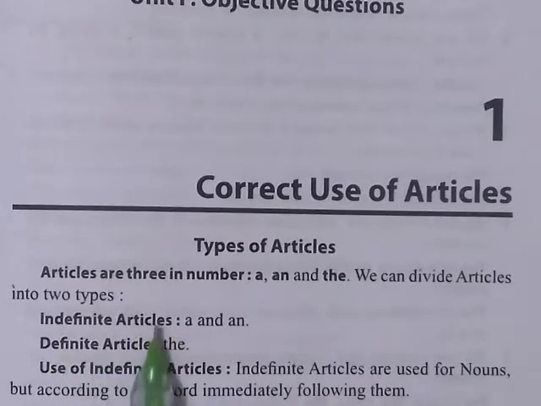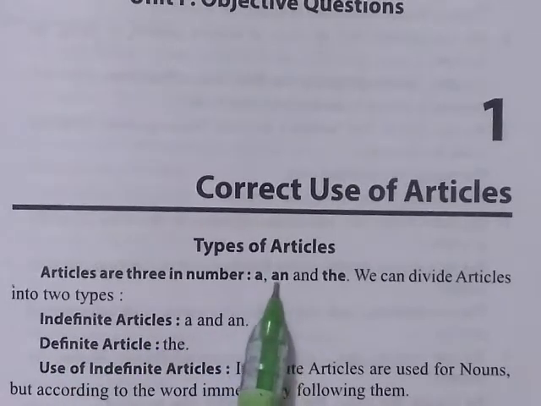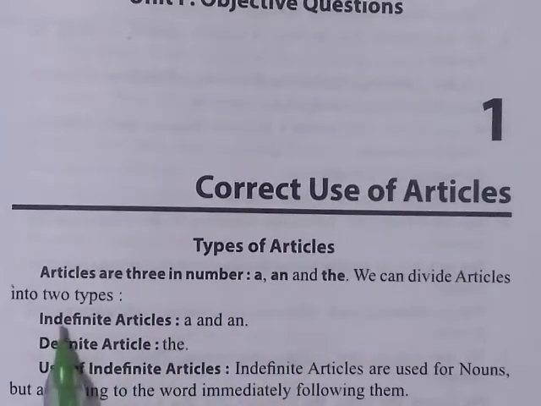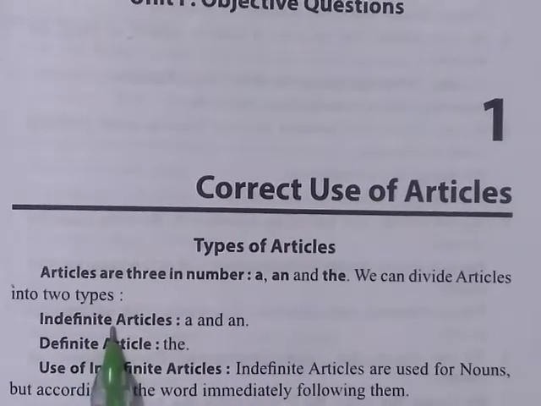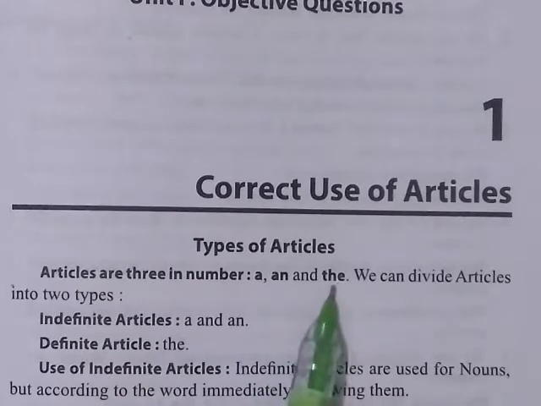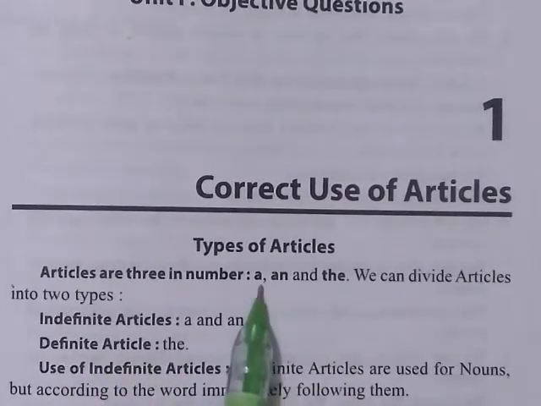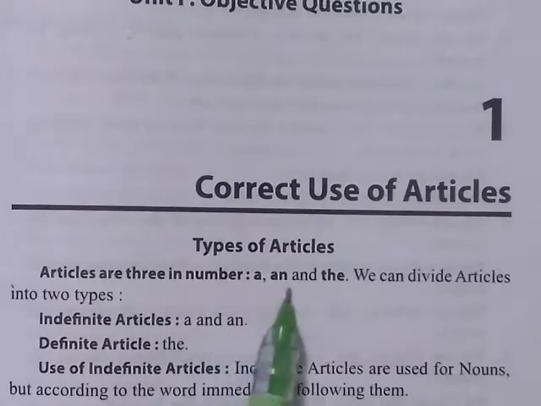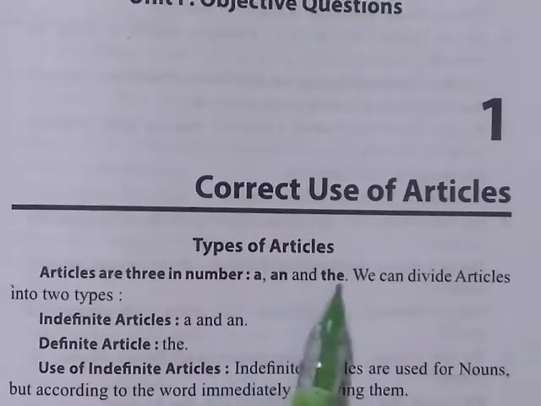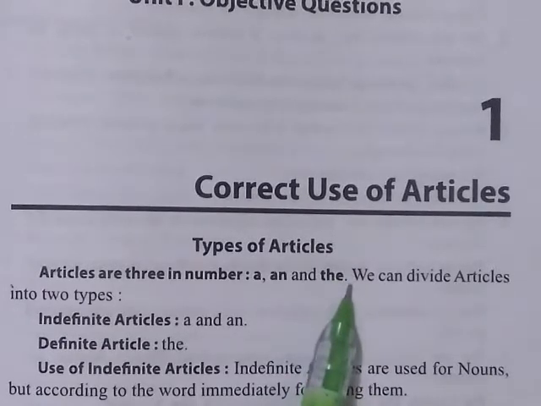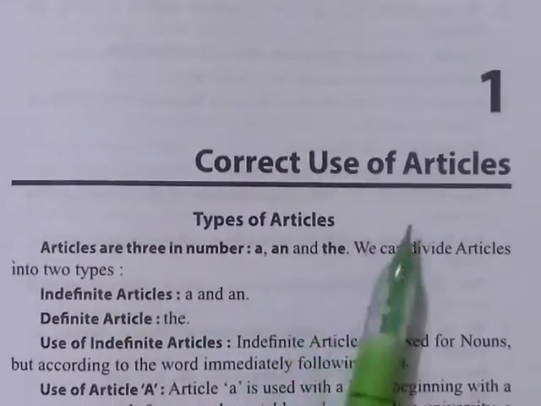A and an are both indefinite articles, and there is only one definite article, the. You all know all of this.